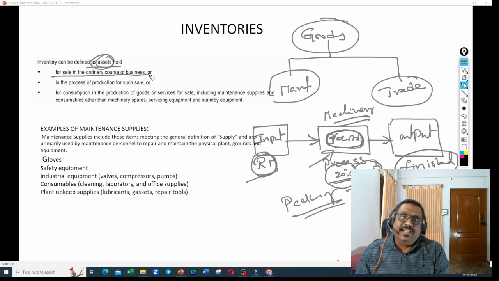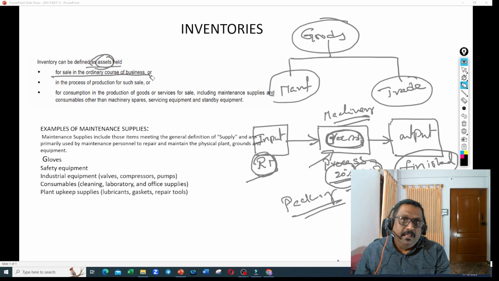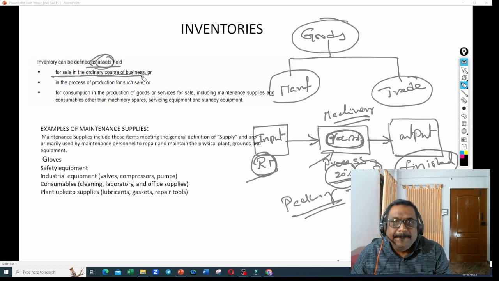That is the reason why inventory can be defined as an asset, because by the end of the month, this will be treated as a current asset. Hence, I am calling it an asset. Please remember this point. That is the reason in the definition it very clearly said for the sale in the ordinary course of business. Because at the end of the month, it is a current asset. But next day morning, that material is going to be sold, or that material is going to be consumed.